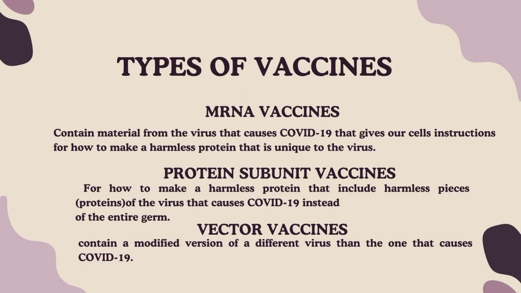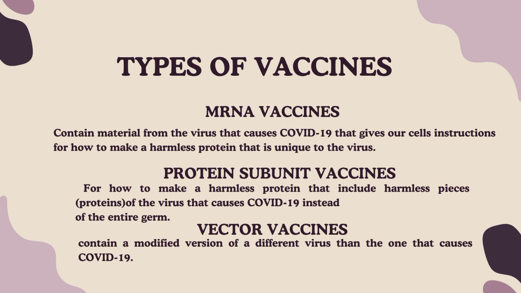There are types of vaccines. Currently, there are three main types of COVID-19 vaccines that are authorized and recommended or undergoing large-scale clinical trials in the United States. The first one is mRNA vaccines.